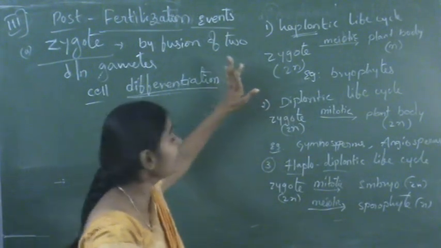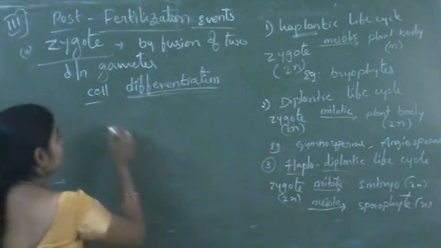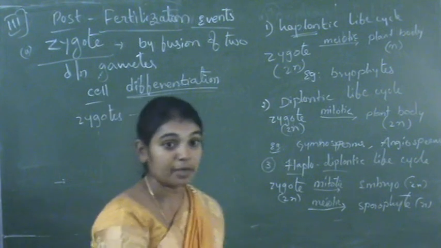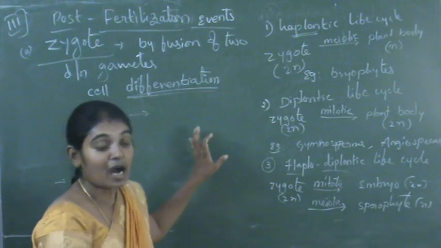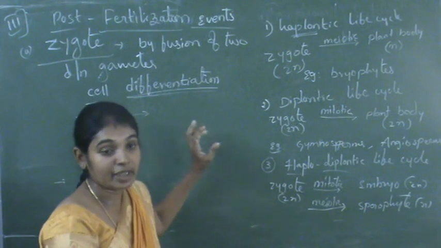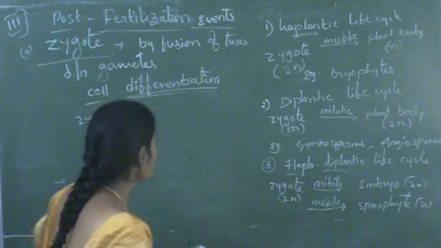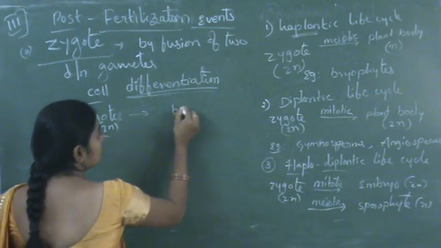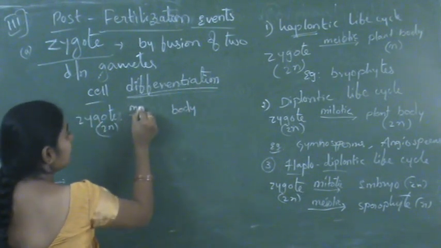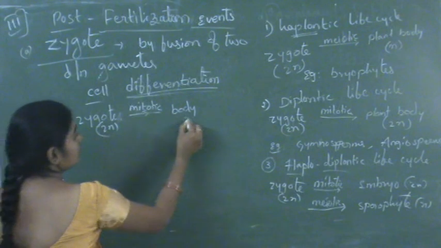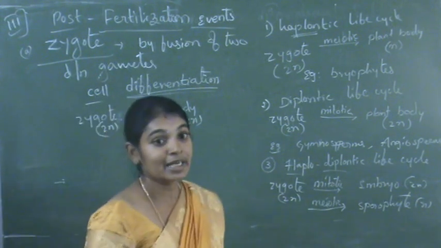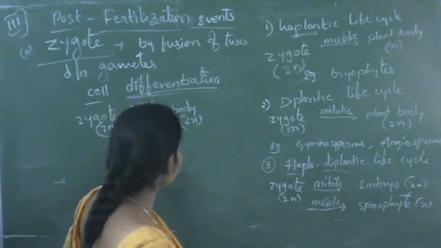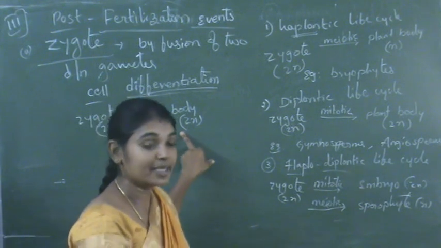Cell division takes place. And in the case of animals, all animals have a diploid body. Diploid body means all animals have the 2n number of chromosomes in their cells. So in the zygote, mitotic cell division takes place, because all animals have a diploid body or diploid condition of cells. So in the case of animals, the zygote undergoes mitotic cell division.